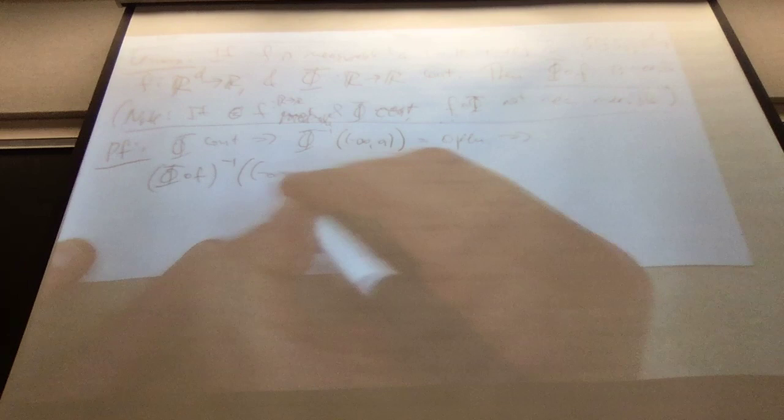Shouldn't that be the intersection on the first one? Sorry. That's better.